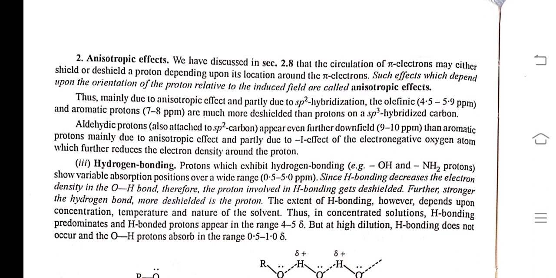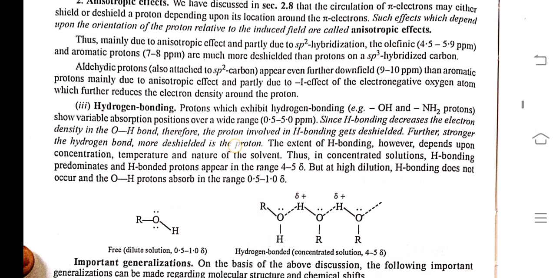We have discussed in section 2.8 that the circulation of pi electrons may either shield or deshield a proton depending upon its location around the pi electrons. Such effects, which depend upon the orientation of the proton relative to the induced field, are called anisotropic effects.